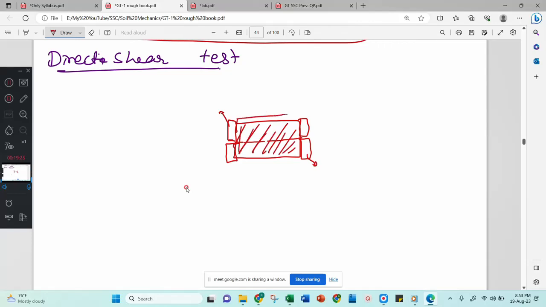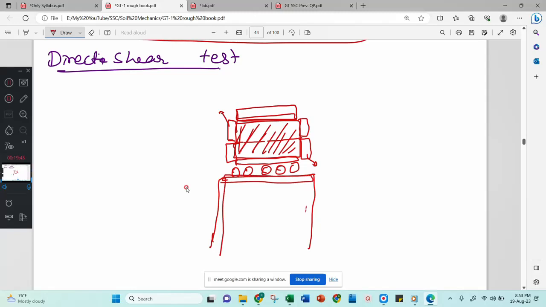Above the soil you will put one porous stone, and above that a plate. Below you will put one porous stone. This entire assembly is kept on rollers, and the rollers are kept on the loading frame. Now here you will apply normal stress.